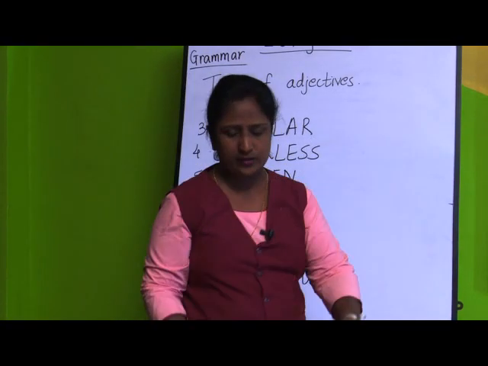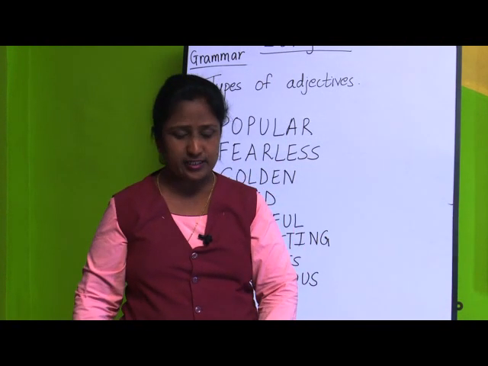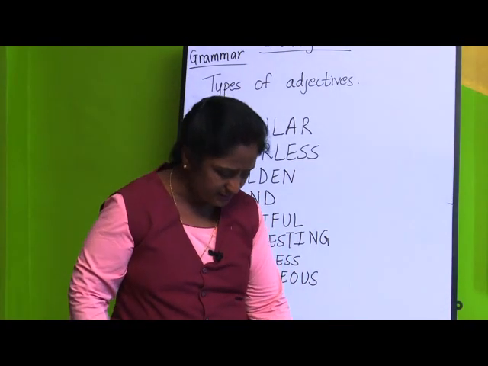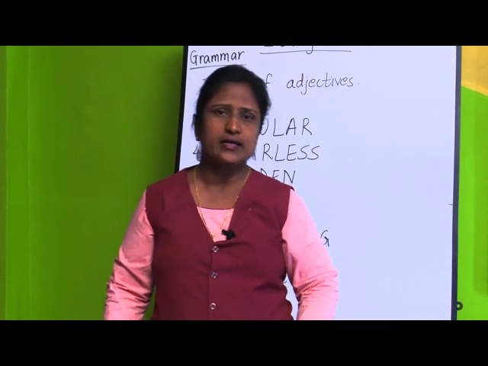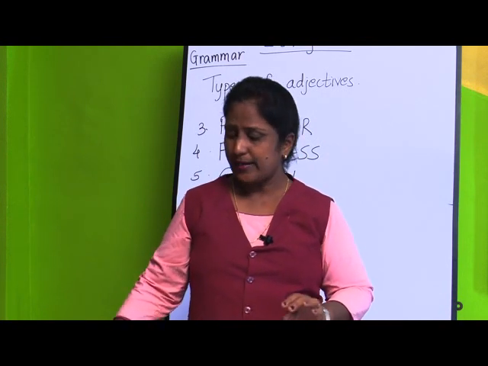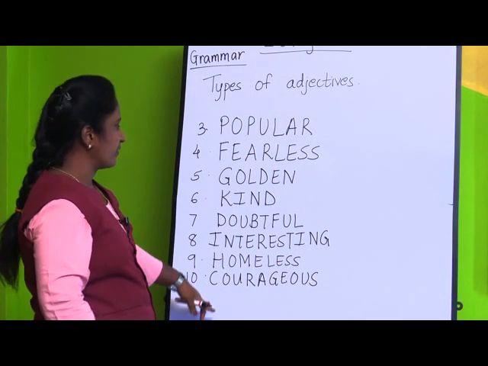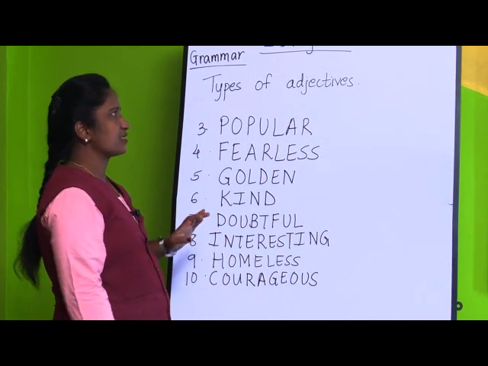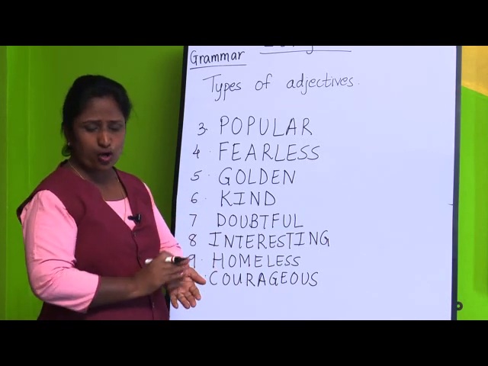I hope, children, you have understood all the exercises and what is an adjective and the types of adjectives. So, once again we will start with the same thing. See, what is an adjective? An adjective describes a person, place, animal or thing. And what are the types of adjectives? Once again we will recall it. I will give you 1 minute for this. So, I told you an adjective describes a noun. It describes a person, place, animal or thing.